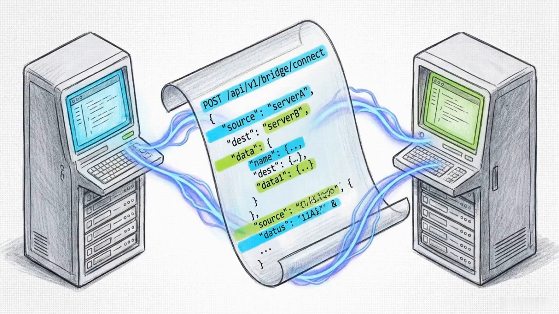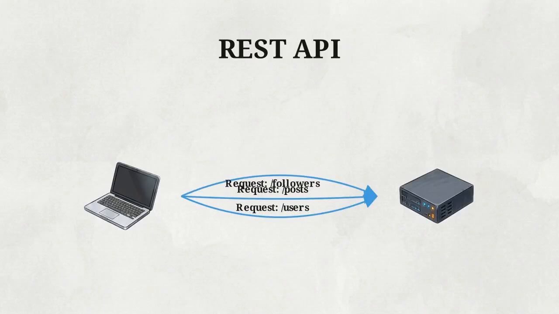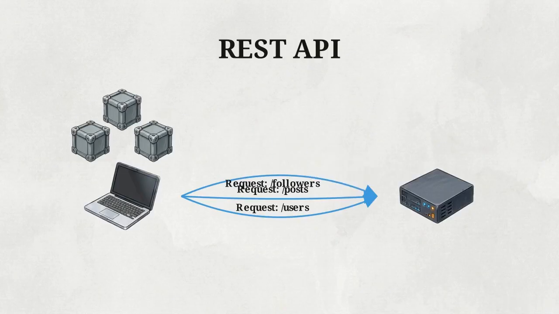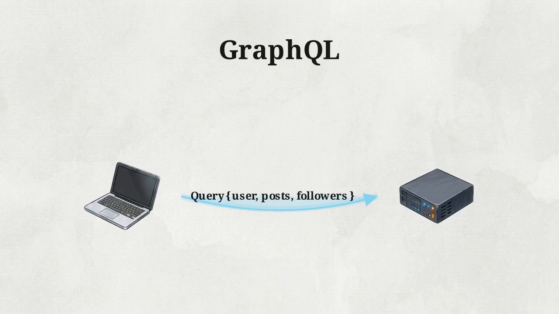Above the transport layer, API contracts define how data requests are structured and interpreted. A standard REST API utilizes fixed resource endpoints. This often results in overfetching, where a client must send 3 separate requests for users, posts, and followers, receiving large, unnecessary data blocks in each response. GraphQL eliminates this inefficiency.